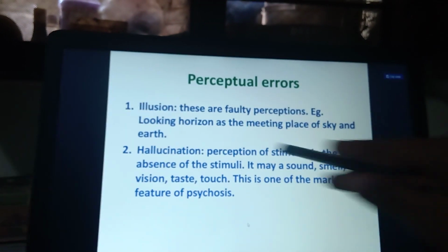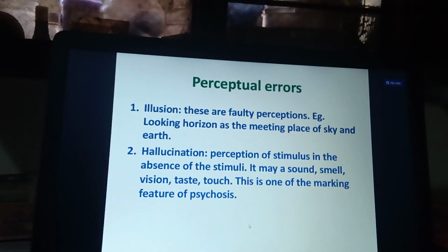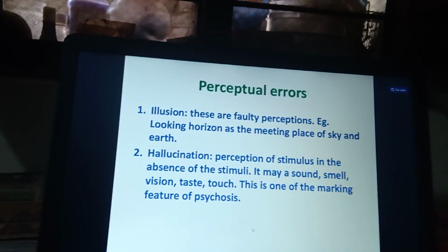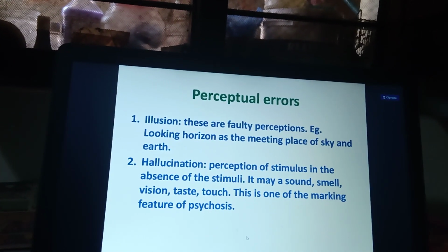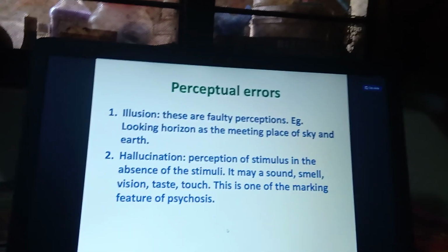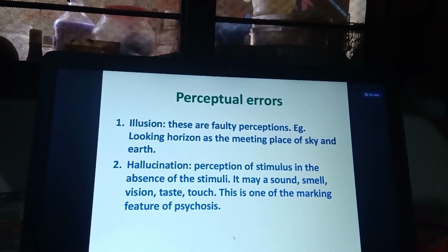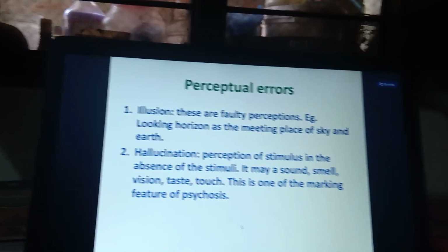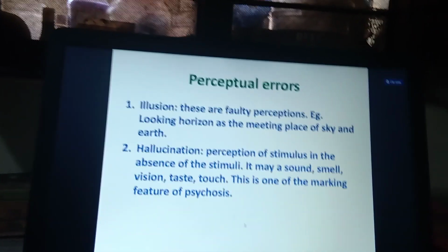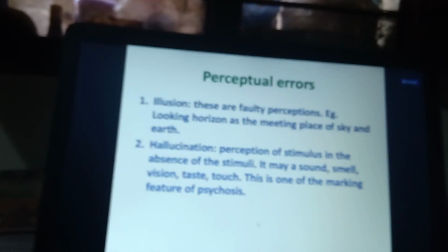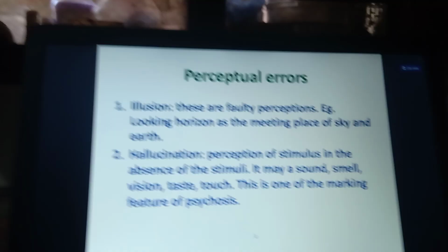And one more example they have given: whenever you are seeing from a far distance, the sky and the earth, we feel that they are going to be joined together at one place. But will they be joined? No. It looks horizontal, but it will not be; the sky will be up and the earth will be down. So that is our perception only.